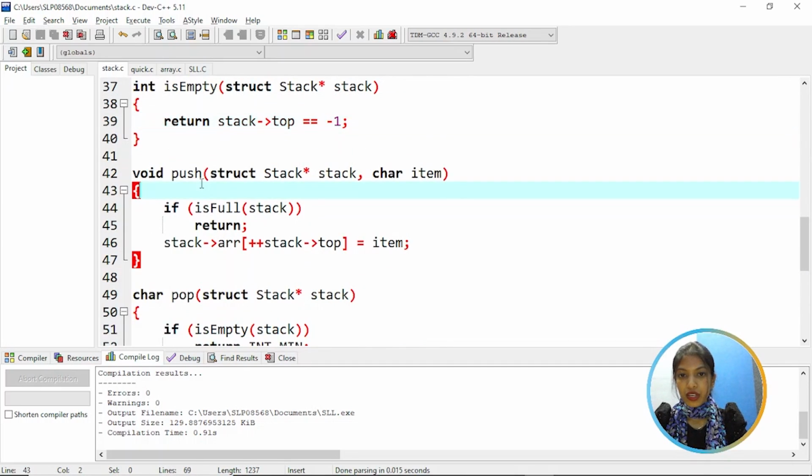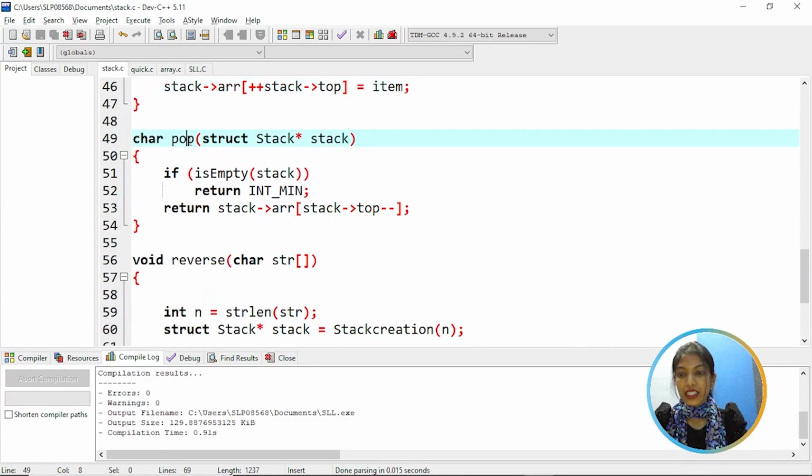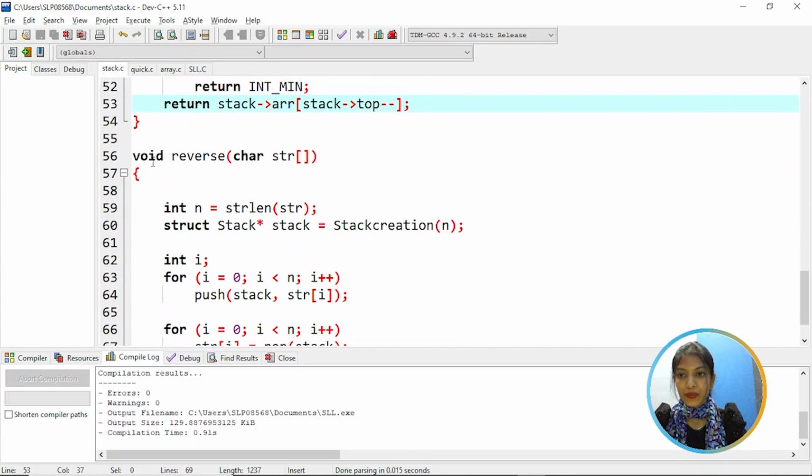And then coming to the push function, which is used to insert the item into the stack. So it checks if the stack is full, return, else the item is assigned to stack of top, and pop is used to delete the item from a stack. So it checks if is empty, then return int min, else return stack of array of stack of top, that means stack is empty, else decrementing top by -1.